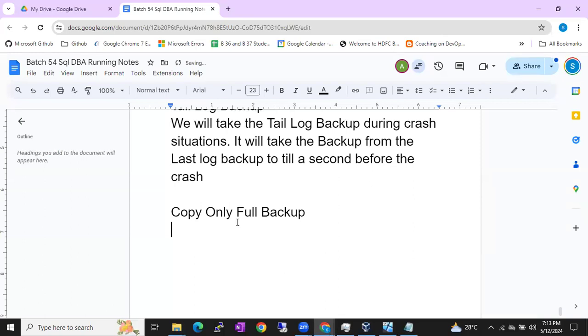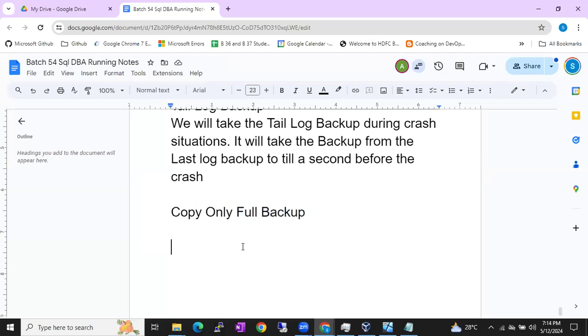You can see it's actually a full backup, but we have added one word called copy only. Copy only full backup. What is the meaning of this copy only? Why do we need this? What is the advantage of this? When can we take this copy only backup? We'll discuss, guys. It's very important.